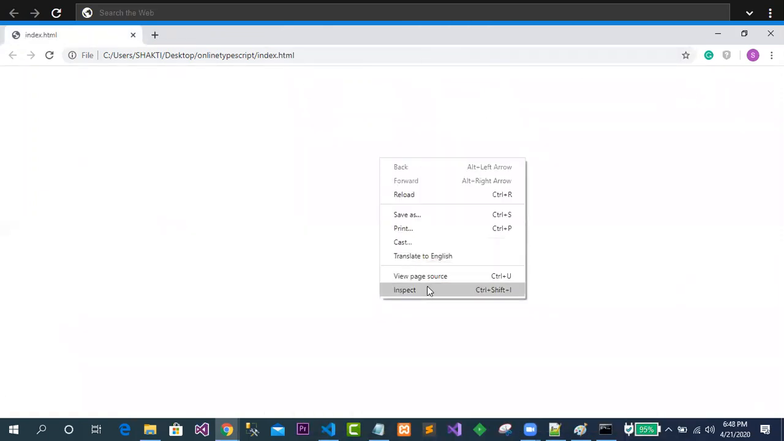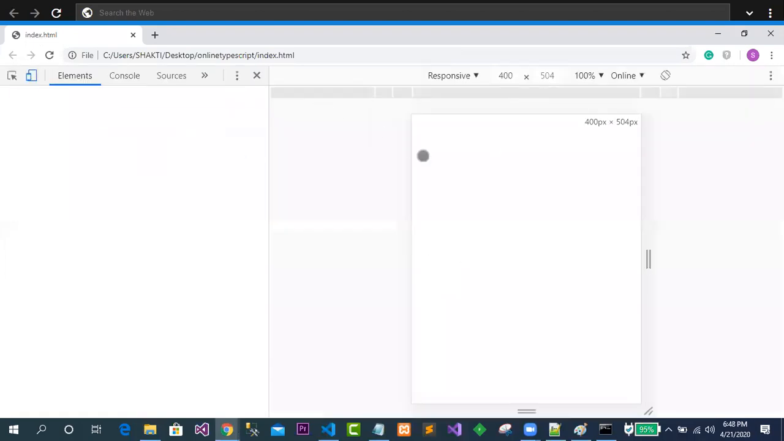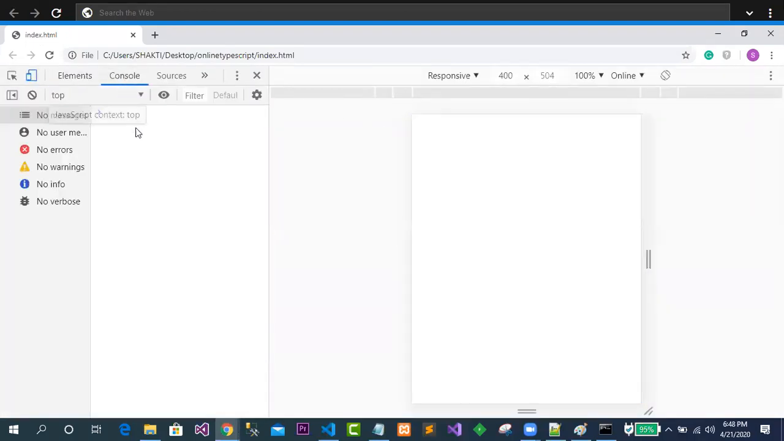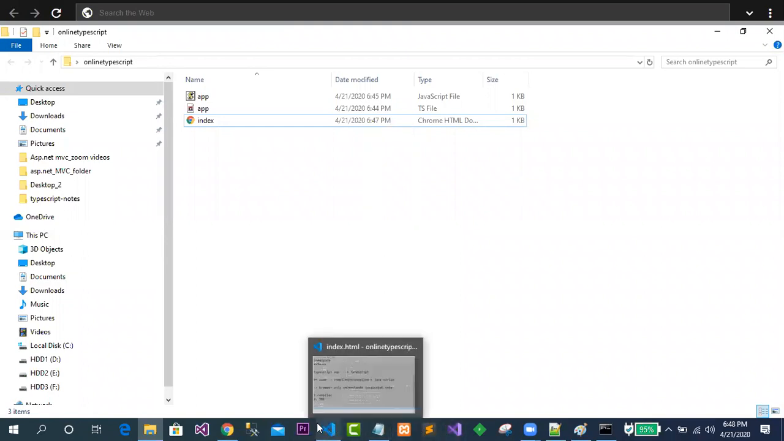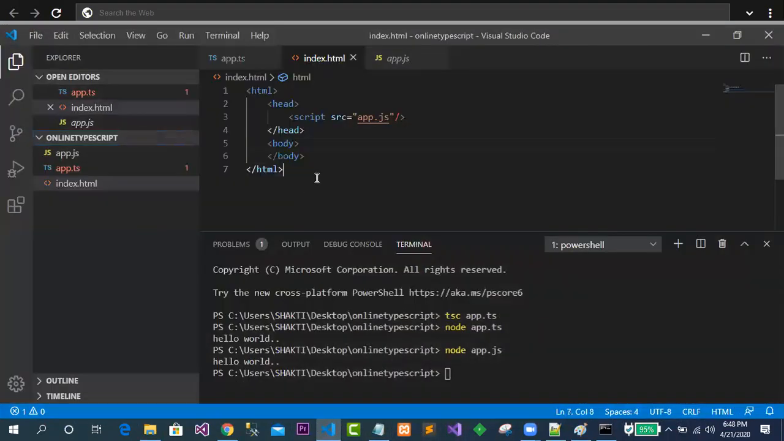Let me go to inspect. Clear? And in this case, just go to the console. There is no such error, still it is not showing. So why is it exactly not showing, guys? Let me verify the things. Just come to your editor now, Visual Studio Code. So what is the problem over here?